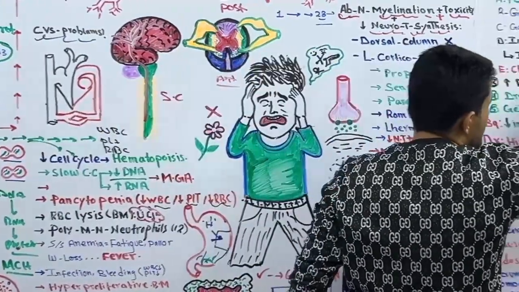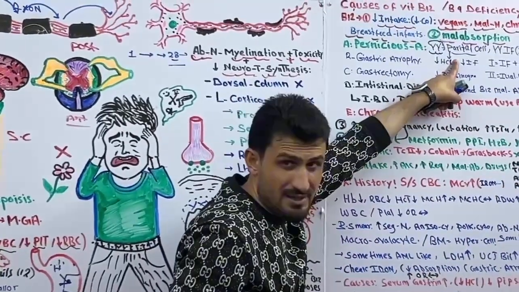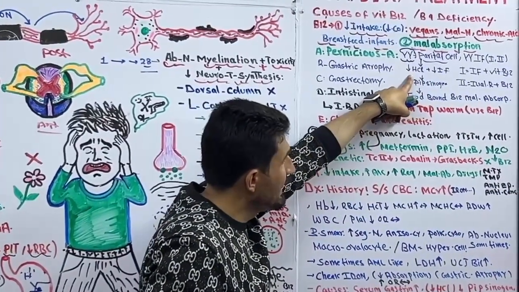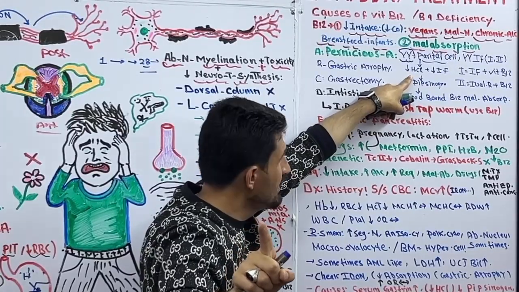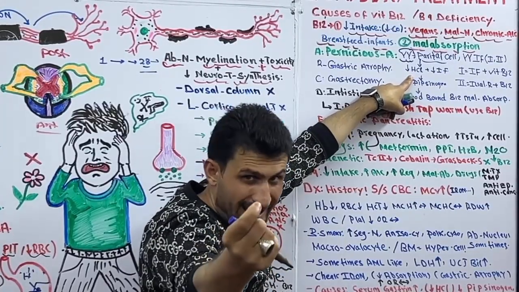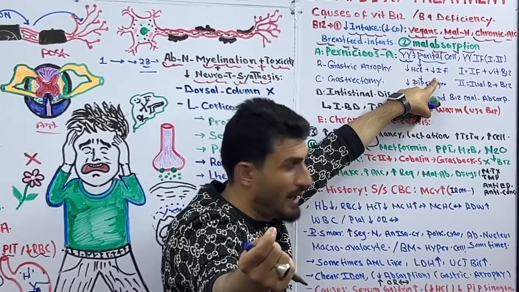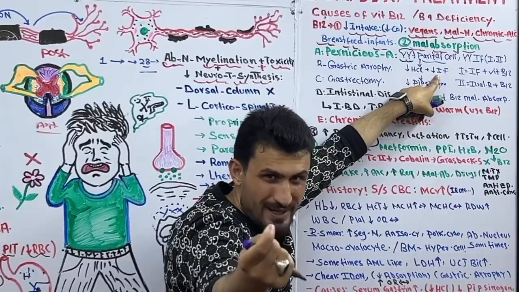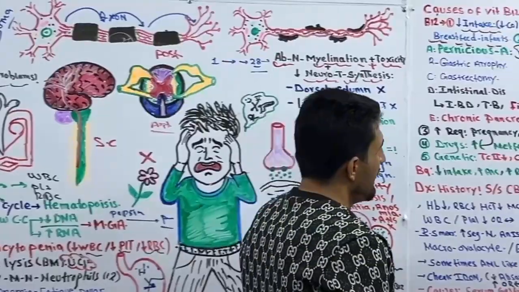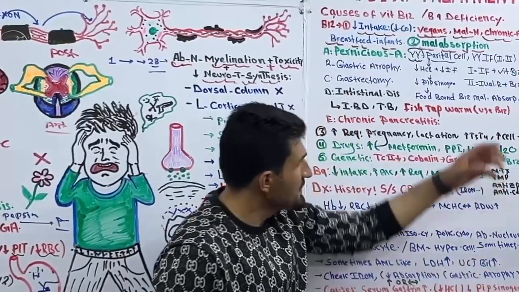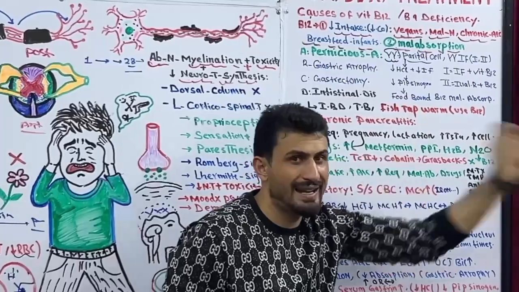So antibodies against the parietal cells will destroy parietal cells, and we will have less HCl, so we cannot digest foods that contain enough vitamin B12, and also we cannot absorb vitamin B12 due to lack of intrinsic factor. Plus, we will not have enough pepsinogen. Plus, sometimes antibodies are developed directly against intrinsic factor.